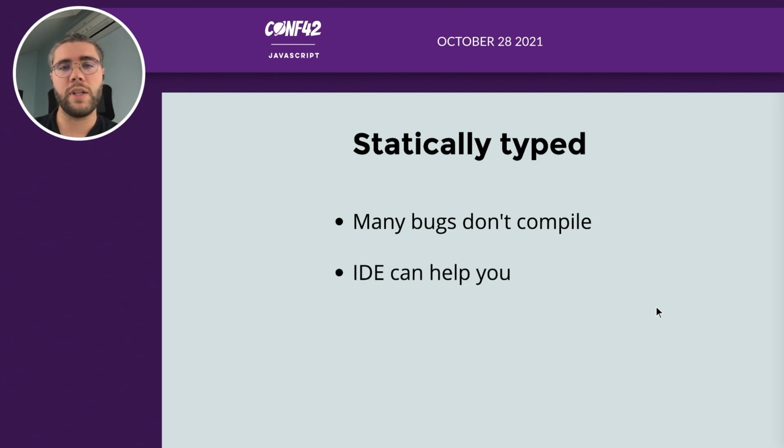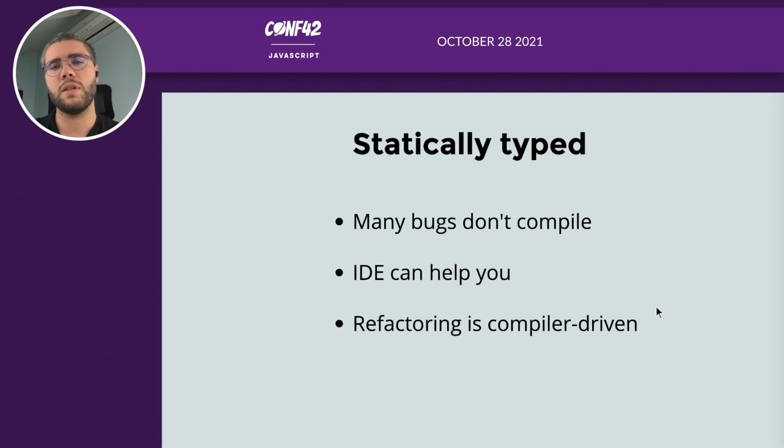The editor can really help you with every refactoring. And when you try to refactor your code, it's always compiler driven, because you will change something and the compiler will throw nice and helpful errors to help you fix what you've just broken. So refactoring is compiler driven.